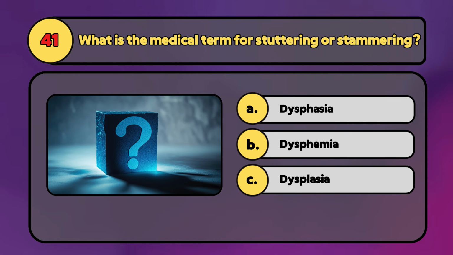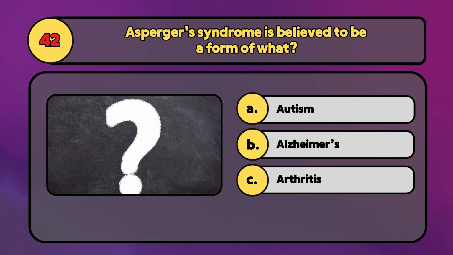What is the medical term for stuttering or stammering? The medical term for stuttering is dysphemia. Asperger's syndrome is believed to be a form of what? Asperger's syndrome is a form of autism.